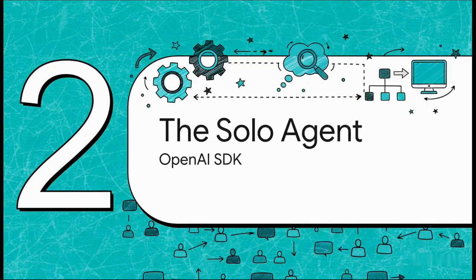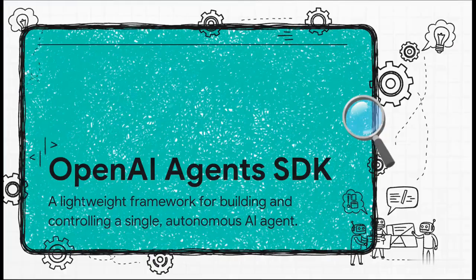All right, let's get into the nitty-gritty. We're going to start with the absolute foundation, the basic building block of all this, the single autonomous agent. And the easiest way to get your hands dirty here is with the OpenAI Agents SDK. So what is this thing? Think of the OpenAI SDK as this super lightweight, but really powerful toolkit. It's designed to let you build and control one AI agent and just give it a job to do.